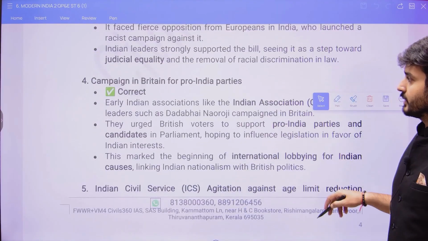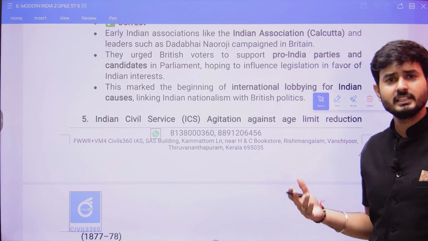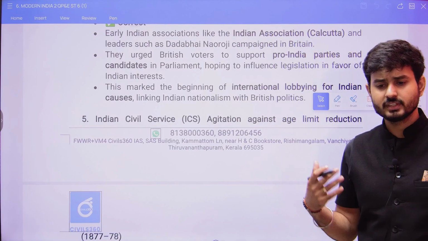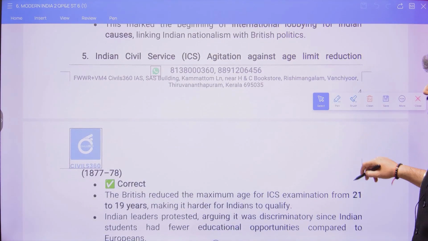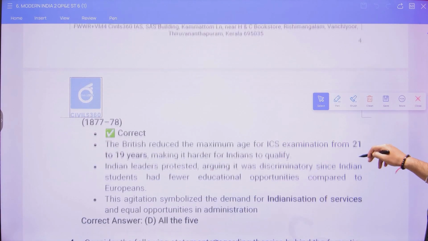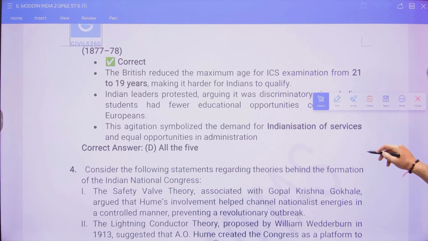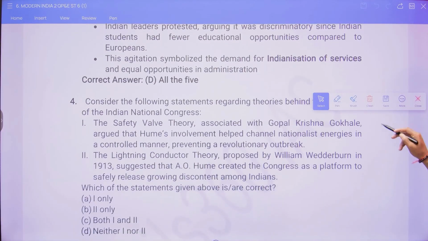Then the campaign in Britain, for example the East India Association in 1866. After that, a lot of associations got created at that point of time. Then the Indian Civil Service agitation in 1878, when the age was reduced during Lytton.